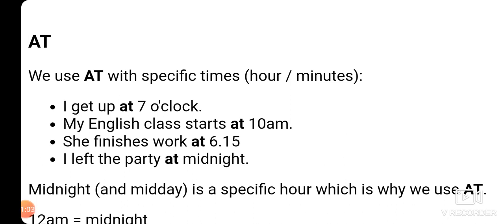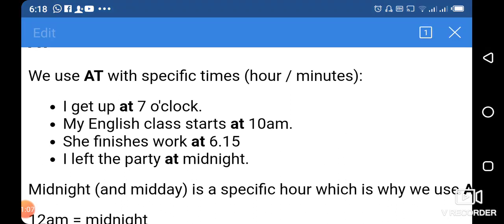For example, I get up at 7 o'clock. Now 7 o'clock is a particular time at which he gets up. My English class starts at 10 a.m. 10 a.m. is also a specific time. She finishes work at 6:15. I left the party at midnight.